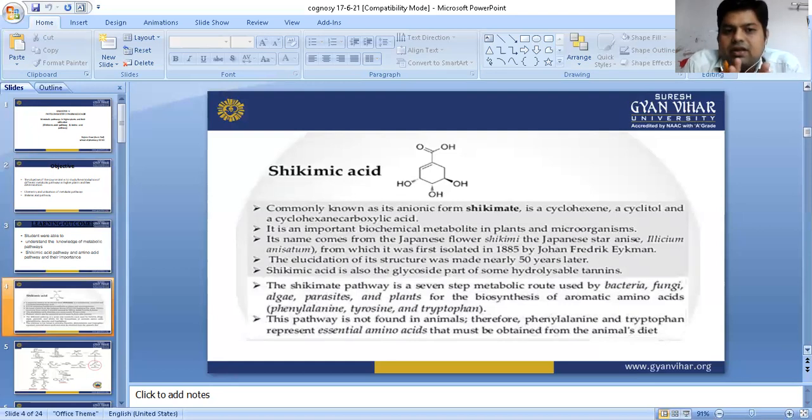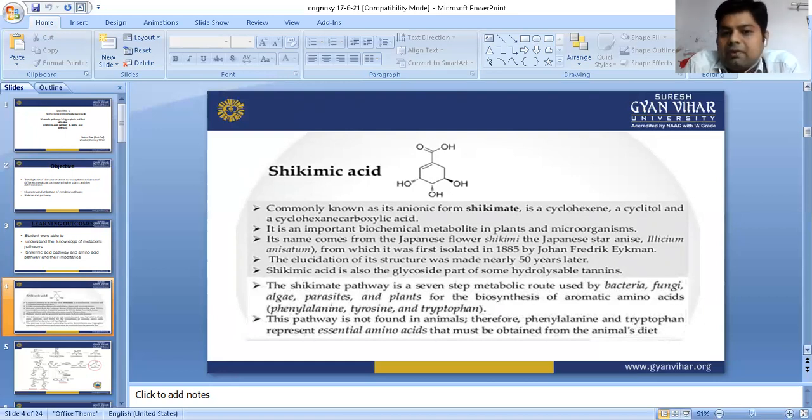Its name comes from the Japanese flower shikimi, the Japanese star anise, Illicium anisatum, from which it was first isolated in 1885 by Johann Frederick Eykman, and the elucidation of its structure was made 50 years later. Shikimic acid is also part of the glycosides of some hydrolyzable tannins, meaning it is also found in some glycosides as well as in some tannins.